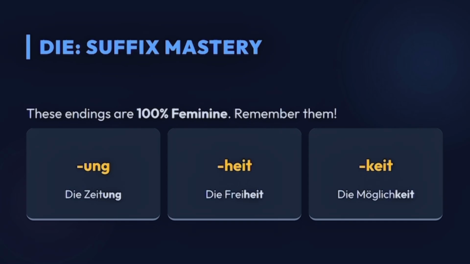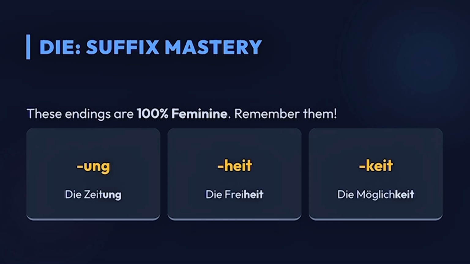You just have to learn them by heart. Ung, die Zeitung. When we have an ending ung, we have to put the feminine form, die. Heit, die Freiheit. And the last one, keit, die Möglichkeit, possibility.